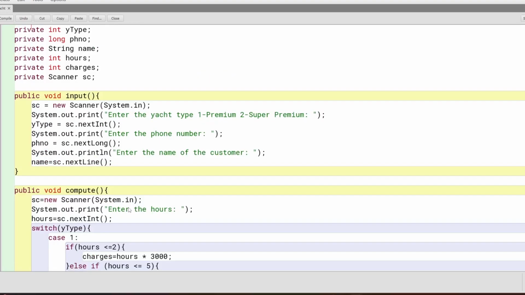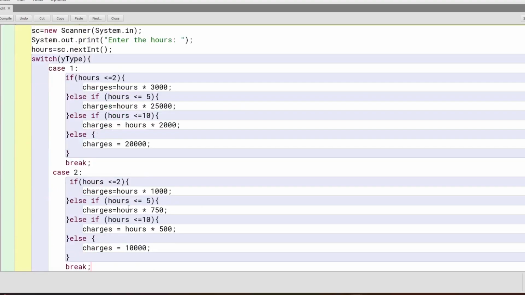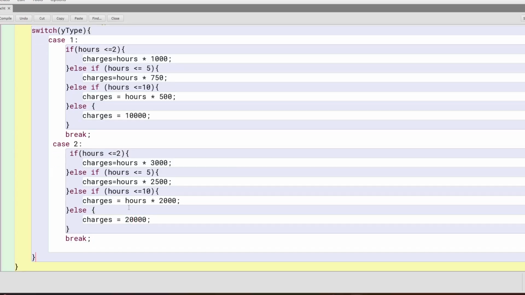20,000. So if I'm not wrong, oh, I did change the wrong thing, right? Sorry. I have to change this, right? So 3000, 2500, 2000, and then 20, right? So that's case 2, default, break. There is no need for default because we'll simplify.